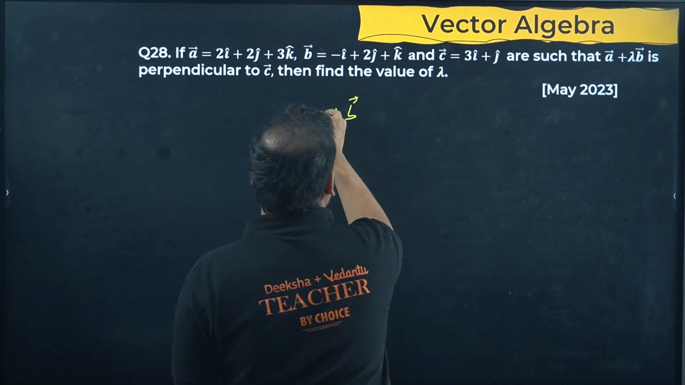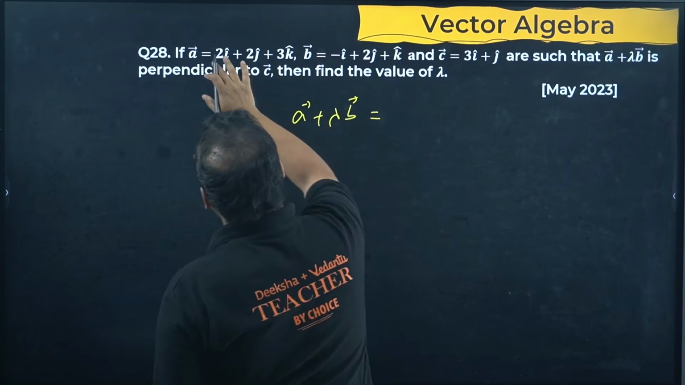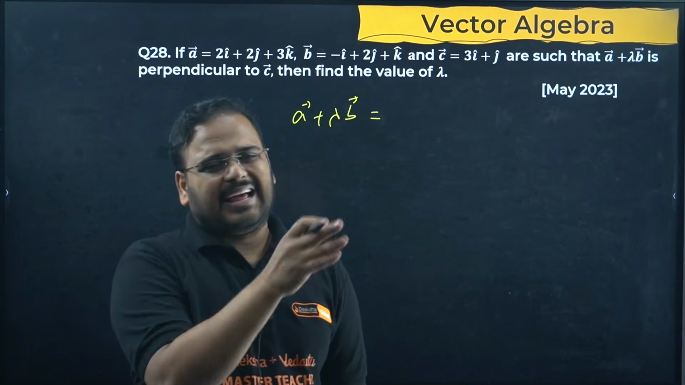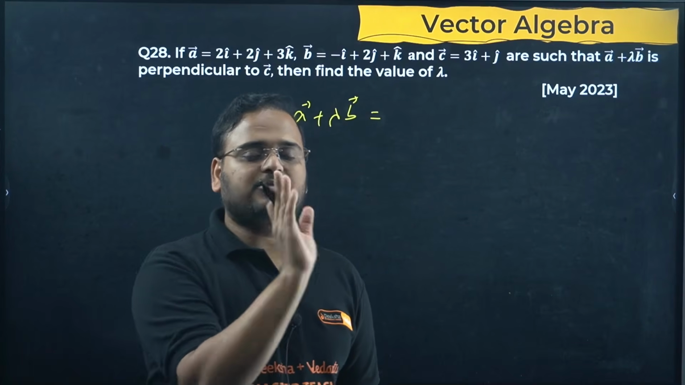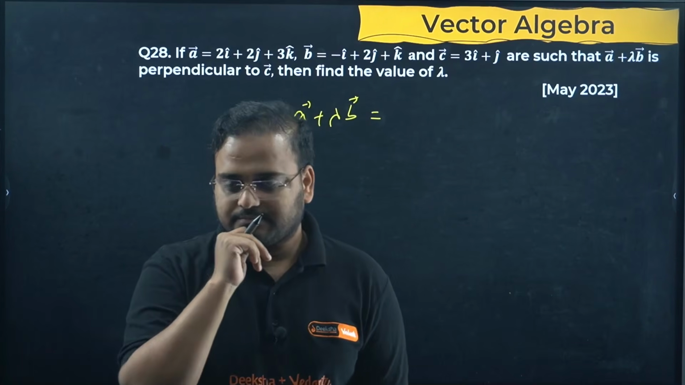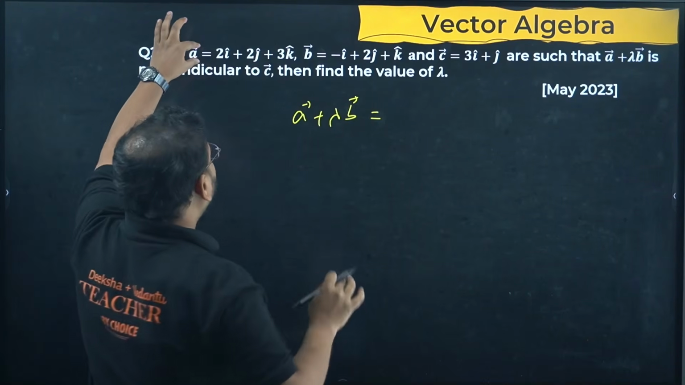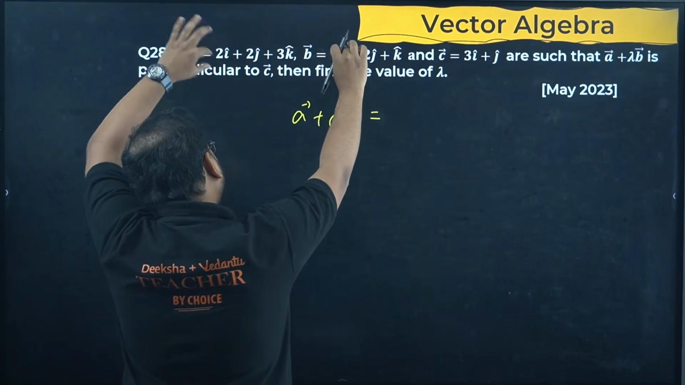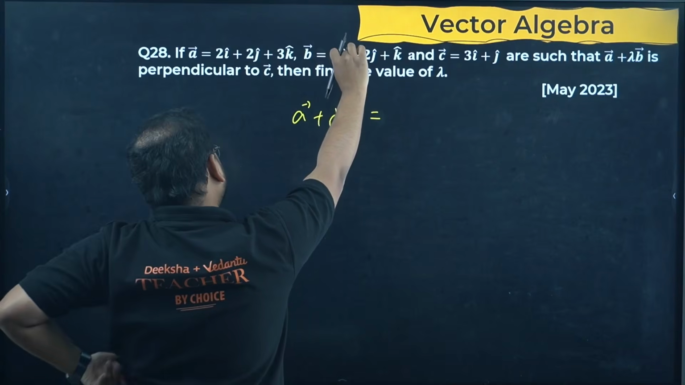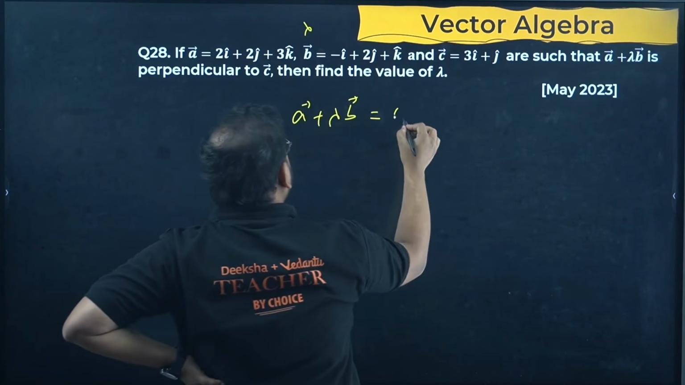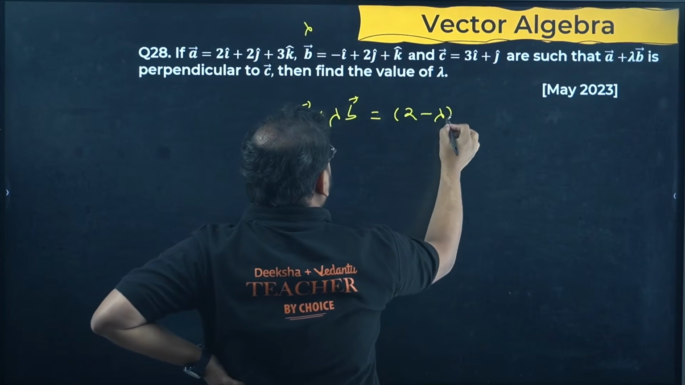A plus lambda b we will find first. Now when we are adding this, how do we add vectors? Sir, we add like components, means we add x to x component, y to y component, z to z component. Okay, so we'll add 2, which is the x component. And what is the x component of b? It is -1, sir. What is the x component of lambda b? Minus lambda. So we get 2 minus lambda.